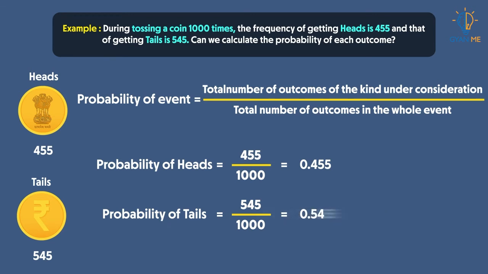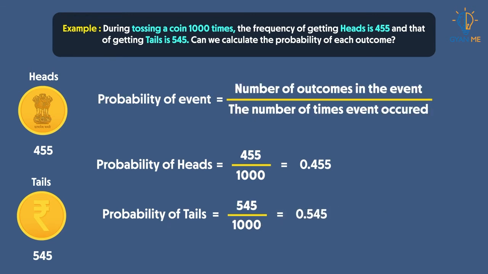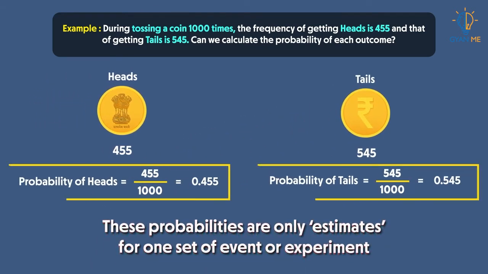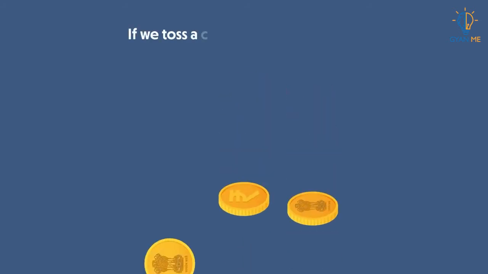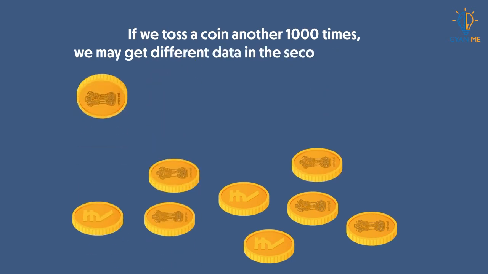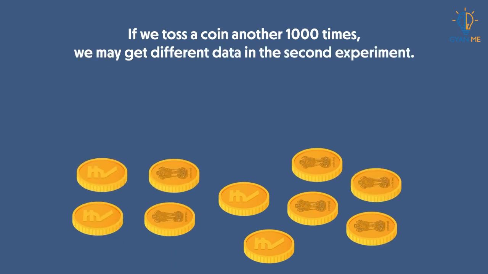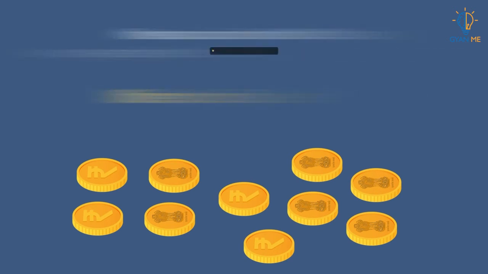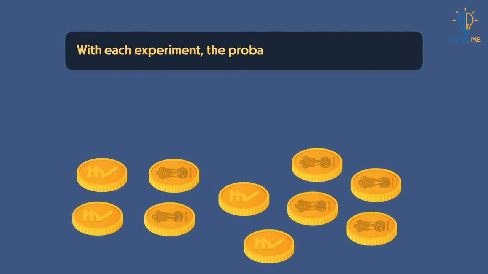that is 0.545. Students, we need to remember here that these probabilities are only estimates for one set of events or experiment. If we perform the same experiment, that is, if we toss a coin, say for another 1000 times, we may get different data in the second experiment, and it will give us different probability estimates. So we can say that with each experiment, the probability of an outcome changes.